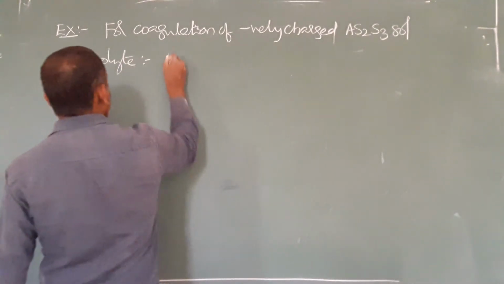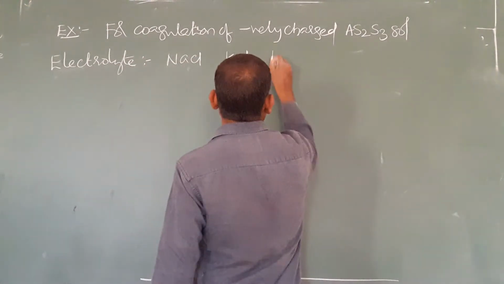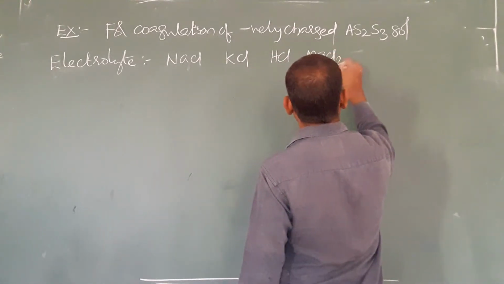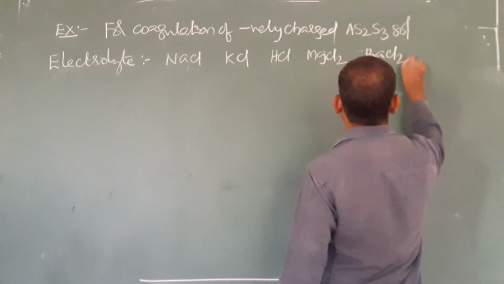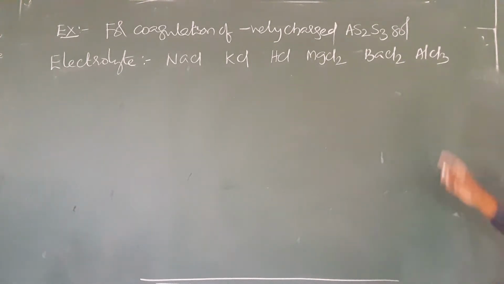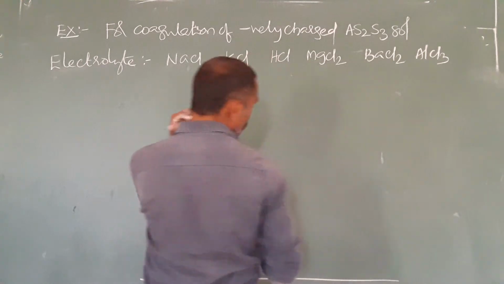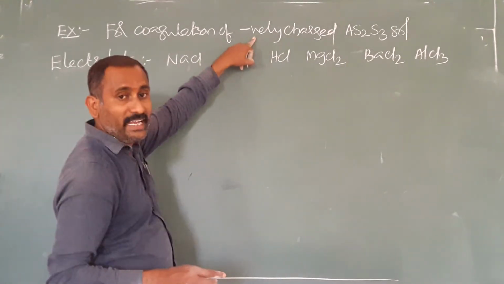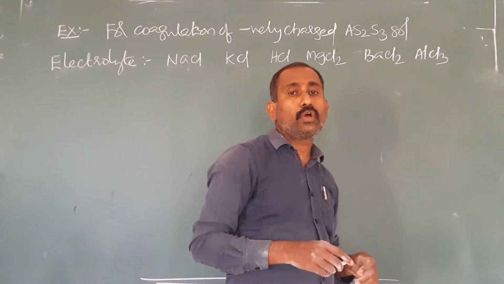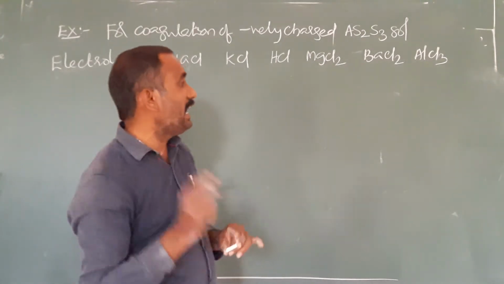So different electrolytes: NaCl, KCl, HCl, MgCl2, BaCl2 and AlCl3. These are the different electrolytes which cause coagulation of the negative sol. Now tell me, given sol is a negative sol, hence which ion causes coagulation? The oppositely charged ion causes coagulation. The oppositely charged ion is known as the coagulating ion or active ion.